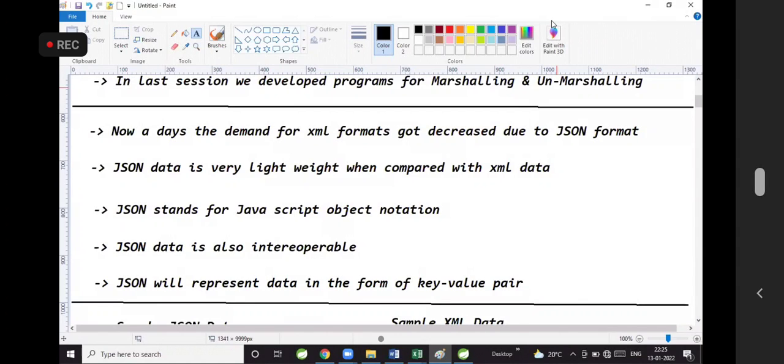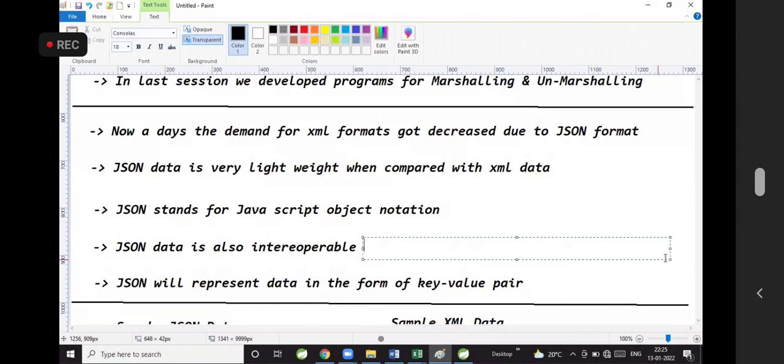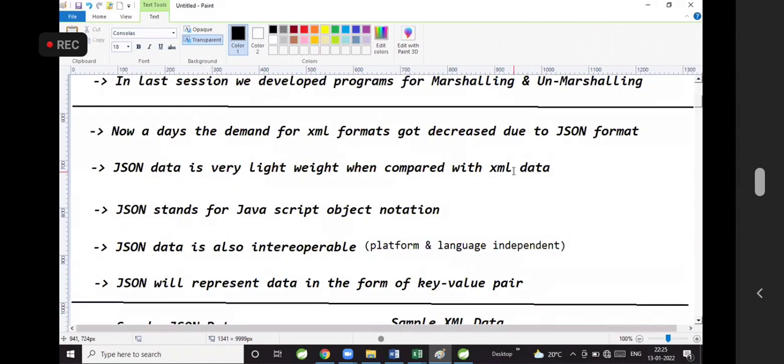Nowadays, the demand for XML formats got decreased due to JSON format. JSON data is very lightweight when compared with XML data. JSON stands for JavaScript Object Notation. JSON data is also interoperable, that means platform and language independent.